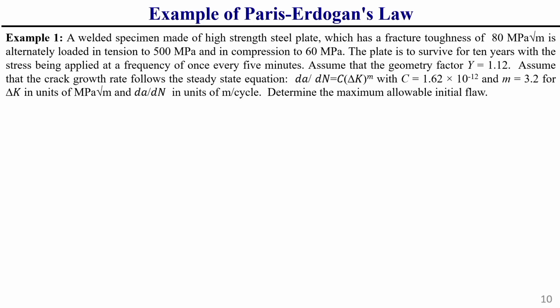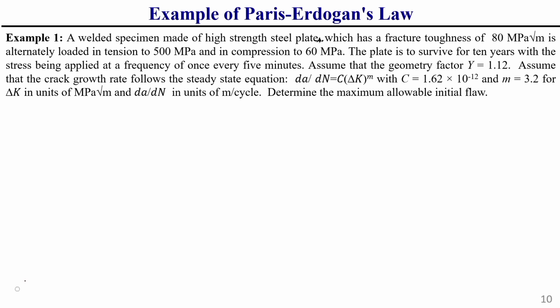Now, we will solve one problem based on this Paris law, then it will be very clear to us. Okay. So, some problem we will solve. First of all, one problem I am just solving, then another problem also, if time permits, I will solve. So, the problem statement is like, you can see, a welded specimen made of high strength steel plates which has a fracture toughness of 80 MPa square root of m.